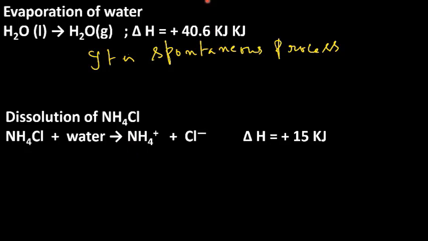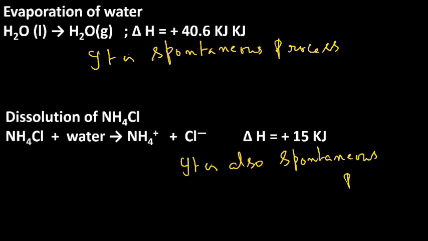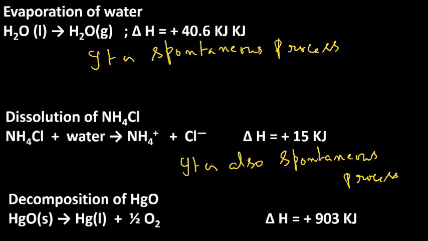That means from these two examples we can understand that in a spontaneous process the orderedness is removed or randomness increases. That means the system moves towards randomness. So here also delta H is positive, therefore it is also a spontaneous process. Similarly, decomposition of mercury oxide.